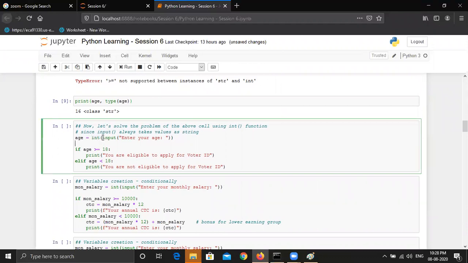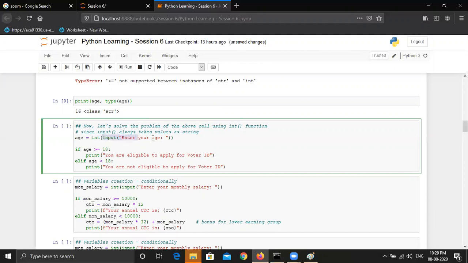First of all, we have written input, enter your age. Suppose we enter the age as 16. Now the output of only this statement that I am highlighting will be 16, but as a string, and then this string will go as an input to the outer function, which is int. So the thing that you should notice here is, whenever you execute nested functions,